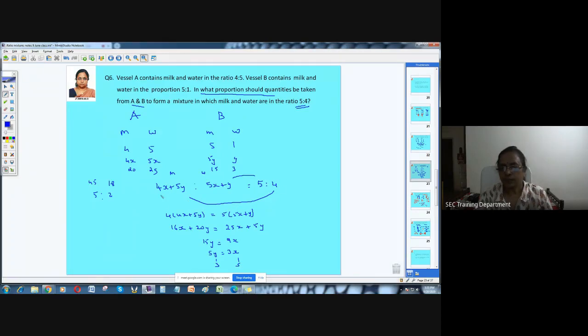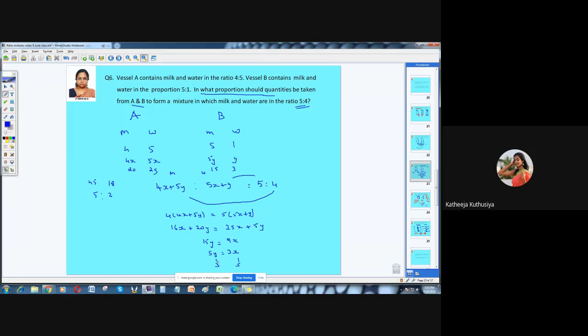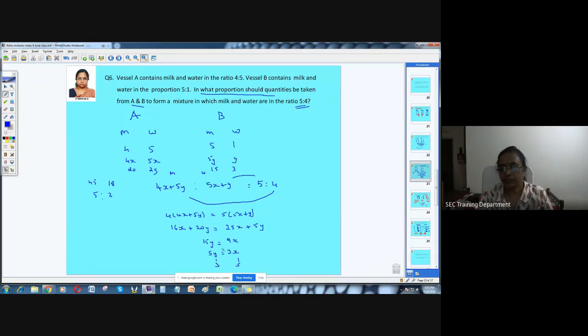So here, after solving, finally what you get is 5y equal to 3x. So you can assume y equal to 3 and x equal to 5, and substitute back in the quantity here. When you put x equal to 5 here, you're going to get 20, 25. Y equal to 3, when you put, 15 and 3. And now the question is, what is the quantity of A and B added? So when you consider quantity A, 20 plus 25 is 45. And quantity B is 15 plus 3 is 18. And the ratio is 5:2. Is that clear?